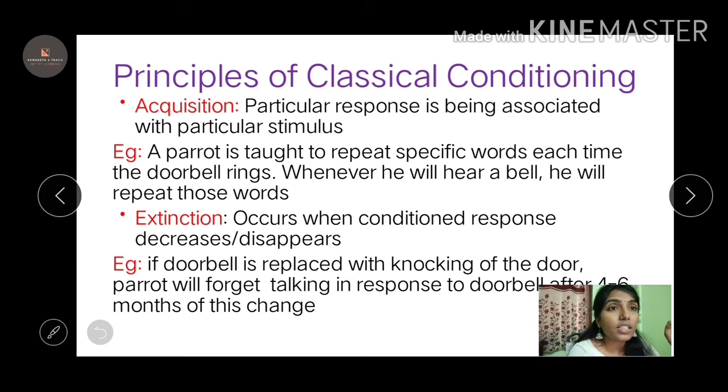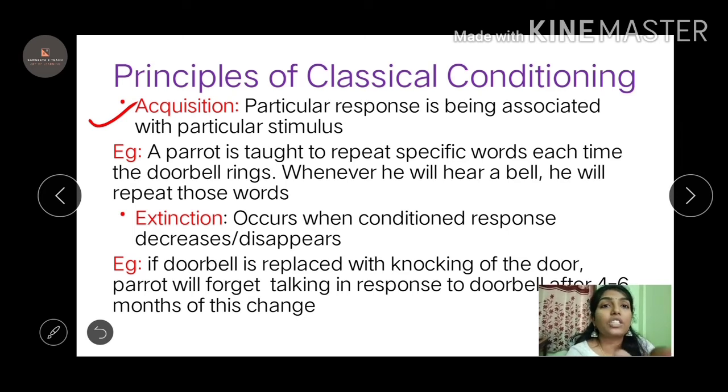Coming to the principles of classical conditioning, the first one is acquisition. Acquisition is when a particular response is associated with a particular stimulus. For example, a parrot is taught to repeat specific words each time the doorbell rings. He has been taught that whenever the doorbell rings, he has to speak those specific words. This is acquisition. He is acquiring the knowledge that whenever the bell rings, he has to say those words. This is what he has been trained to do.